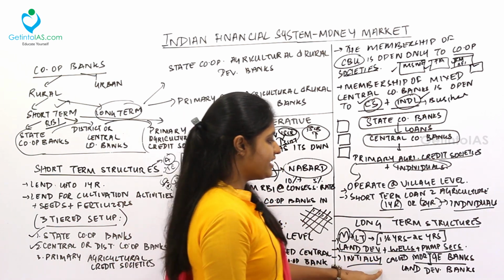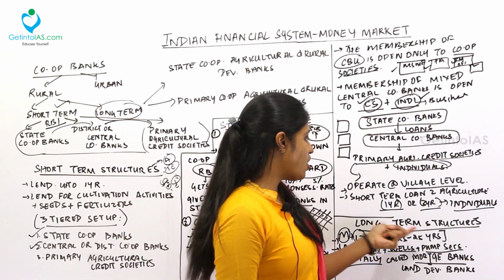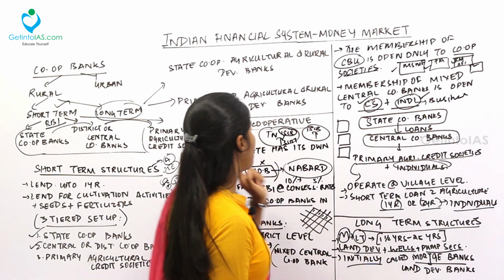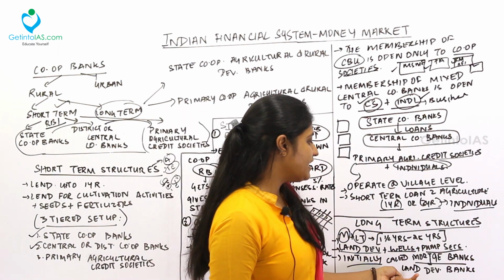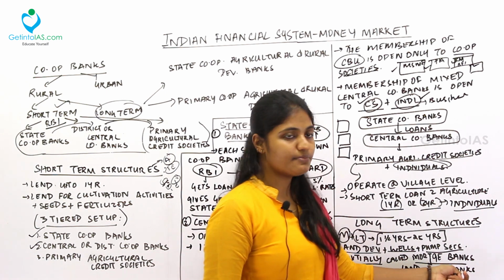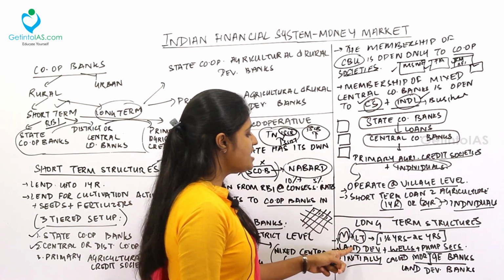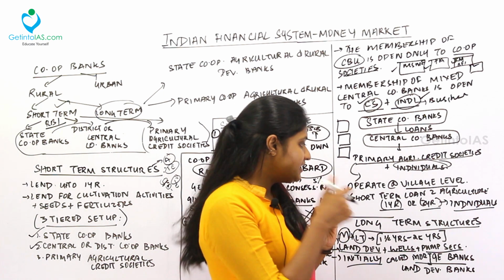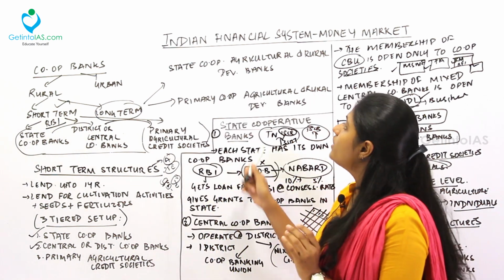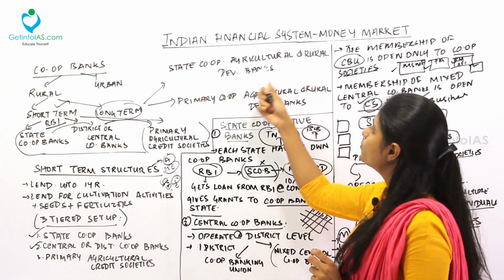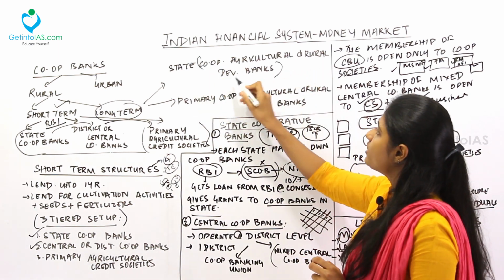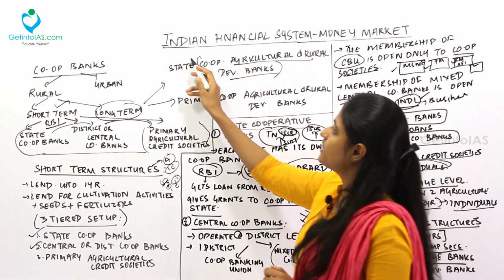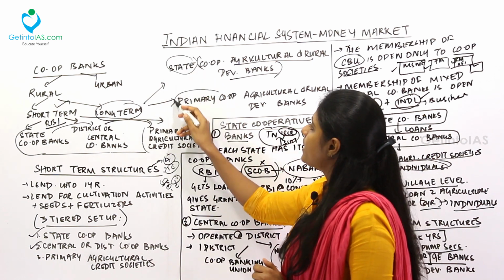Initially, this was called mortgage banks. Under the long-term structures, you have different kinds of banks, right? I'll let you all know. That's called mortgage banks, or later it was called land development banks, because it was lending loans for land development. And finally, it is now called Cooperative Agricultural and Rural Development Banks, and it is being set up at the state level and the primary level.